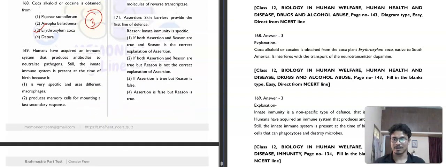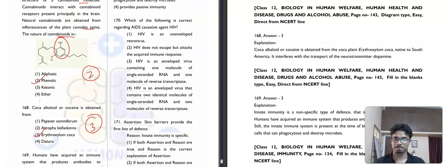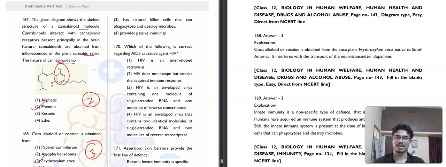Then question number 169. Humans have acquired an immune system that produces antibodies to neutralize pathogens. Still, the innate immunity system is present at the time of birth because it is very specific and uses different macrophages, produces memory cells for mounting a first secondary response, then has natural killer cell that can phagocytose and destroy microbes. So this is our correct one for innate immunity. Then question number 170. Which of the following is correct regarding AIDS causing agent HIV? HIV is an unenveloped retrovirus.